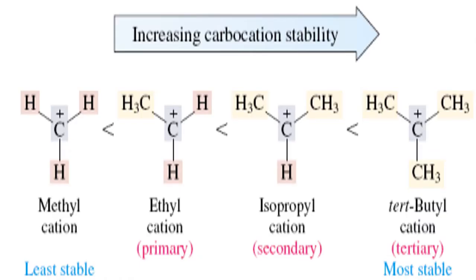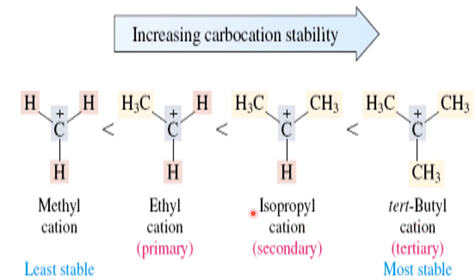Now, here there are four carbocations. One is the normal methyl carbocation, where the carbon carrying the positive charge is not surrounded by any other carbon. So it is the simplest carbocation, or methyl carbocation, or the methyl cation. This one has one more carbon, CH3 CH2, this is the ethyl carbocation. This is a propyl carbocation. This is the butyl carbocation. So depending upon the surroundings, they are classified as primary, secondary and tertiary.